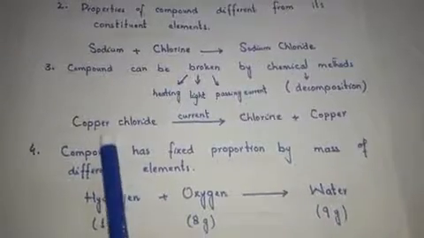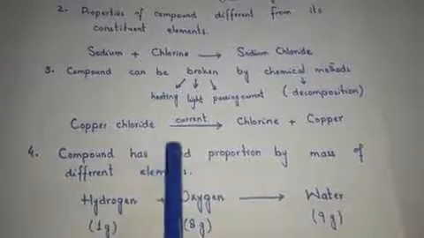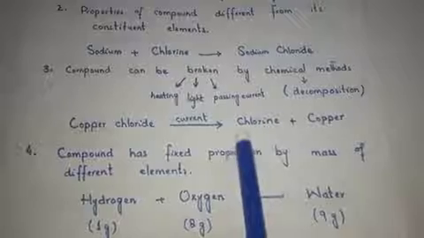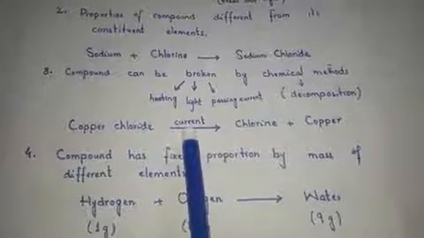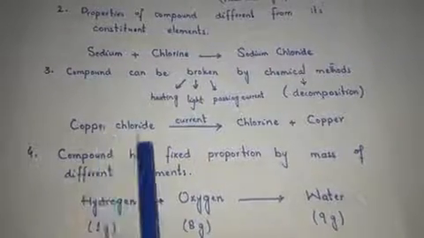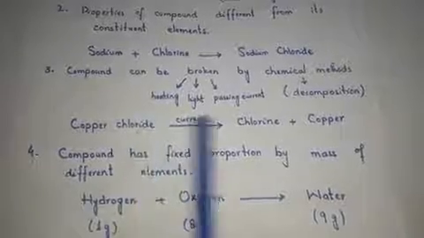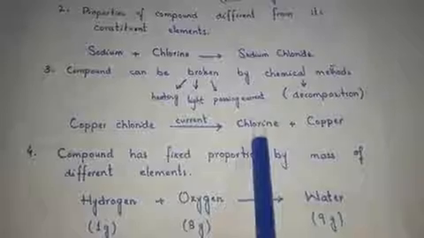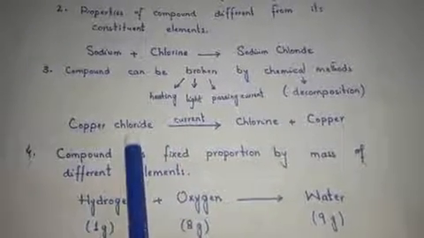Here the compound copper chloride splits into solid copper and gaseous chlorine when an electric current passes through its solution. When the current passes through the copper chloride solution, then copper and chlorine split out. Copper is an element, chlorine is an element, and copper chloride is a compound.